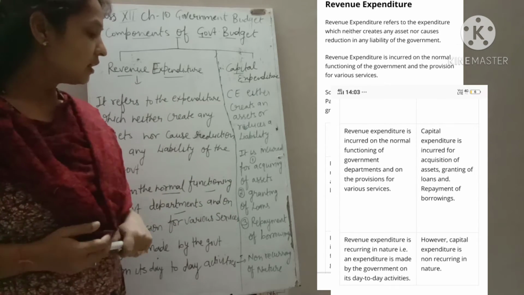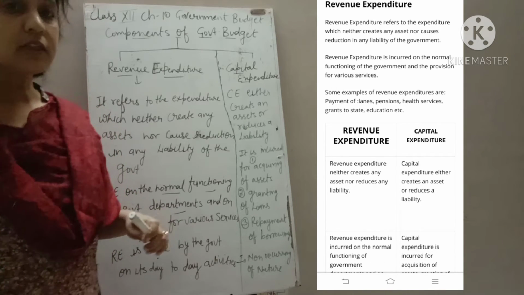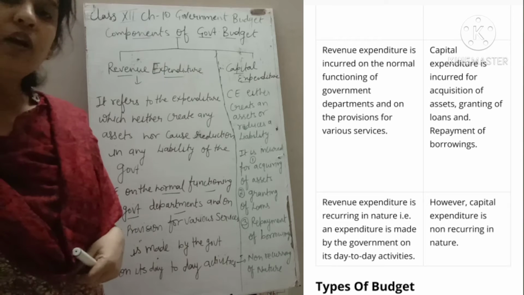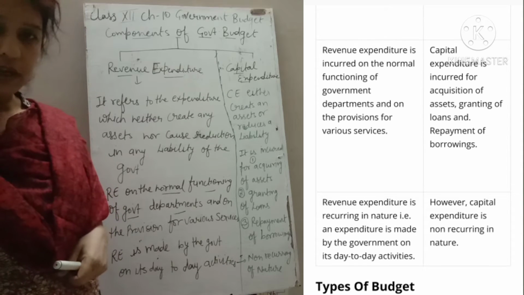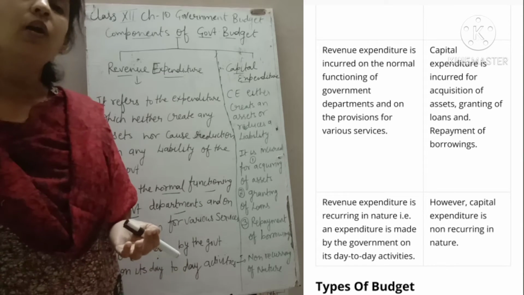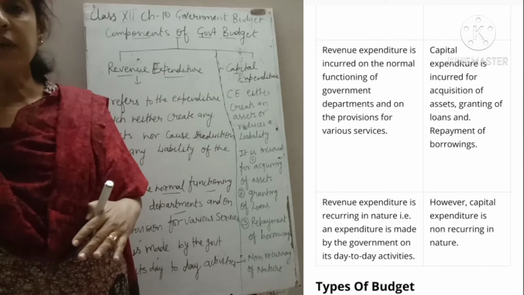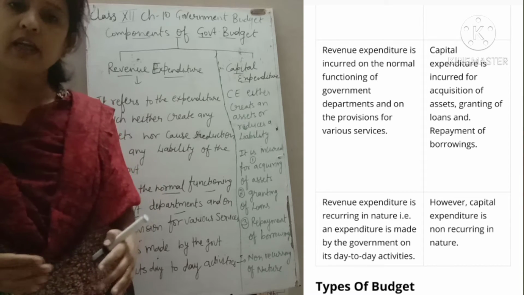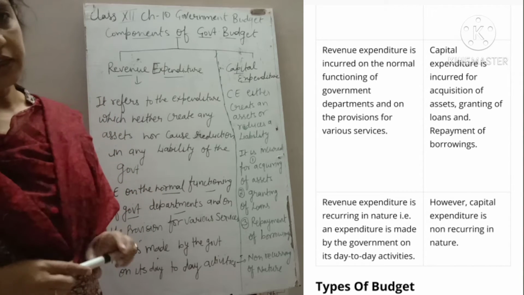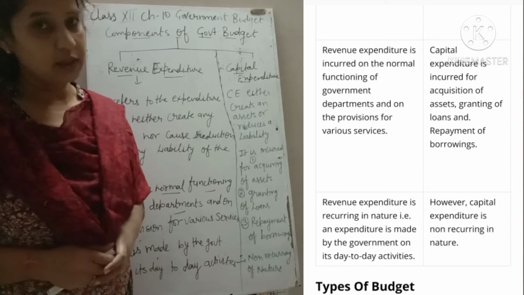Clear? Next, repayment of borrowings. If government is going to pay back loans to the public or to the rest of the world, for example, if government has taken a loan from the World Bank and is going to repay those borrowings, definitely it reduces the liability, but it is also a payment, and that kind of payment is known as capital expenditure.